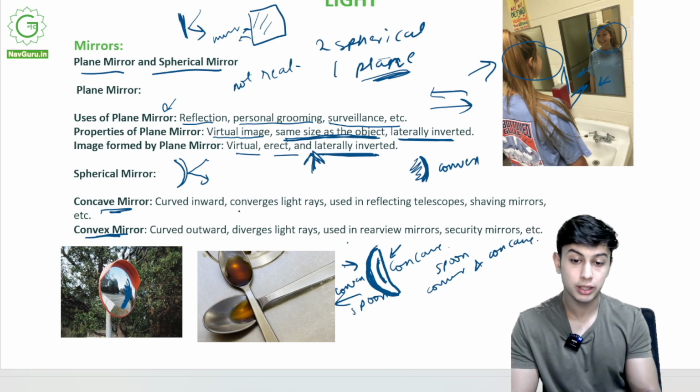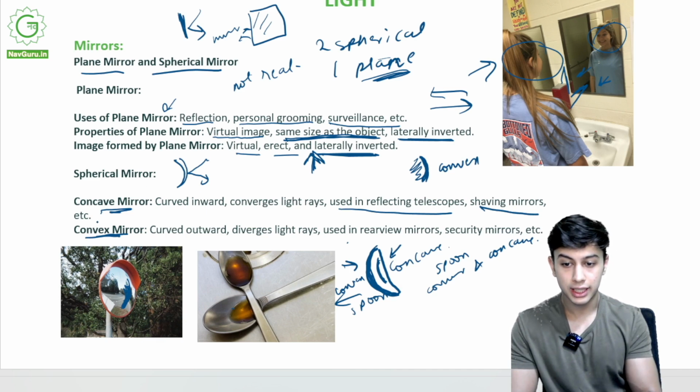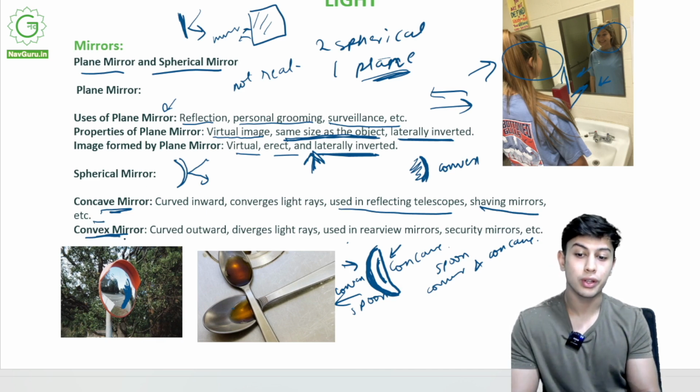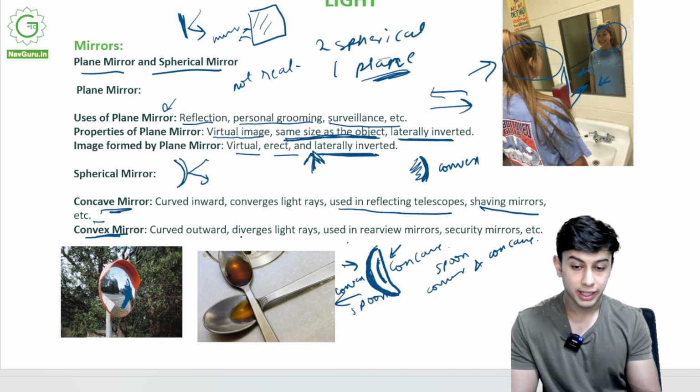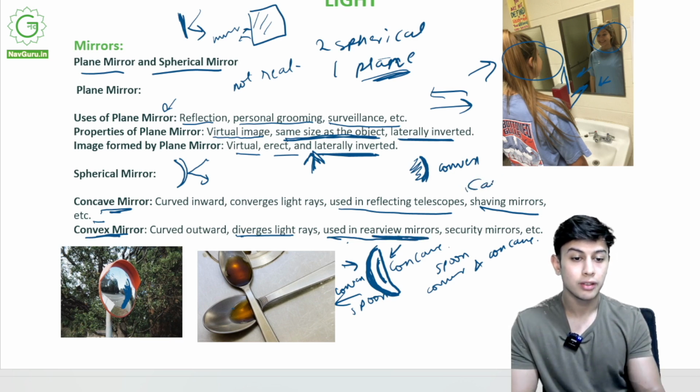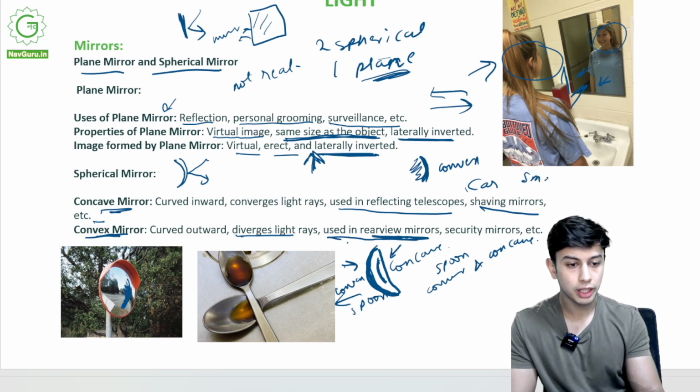The uses are important. Concave mirrors are used in reflecting telescopes, shaving mirrors, etc. Where do we use convex mirrors? Convex mirrors are used in rear view mirrors of your car. Why? It shows a smaller image.